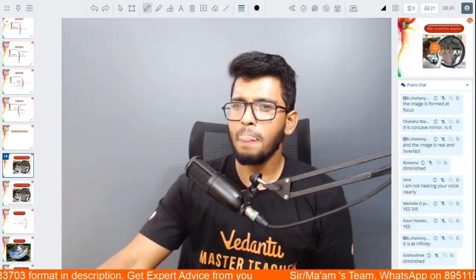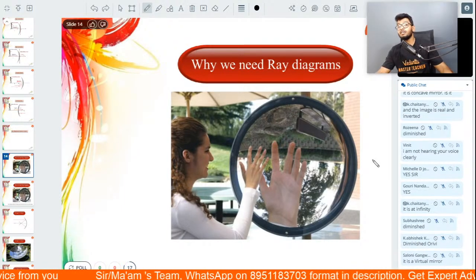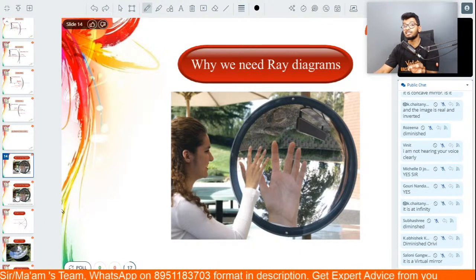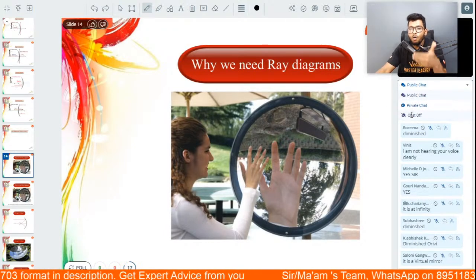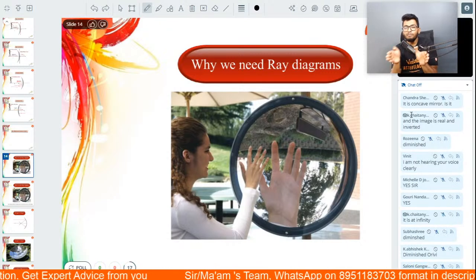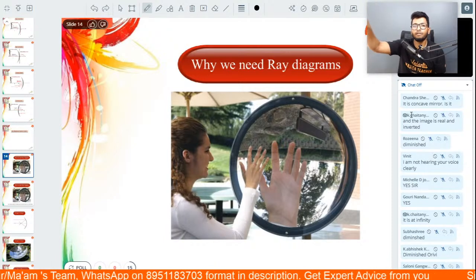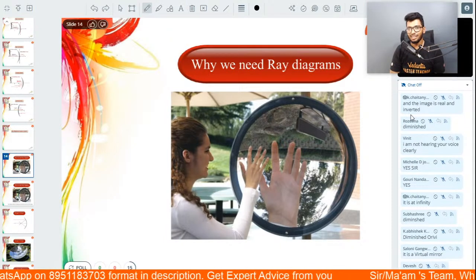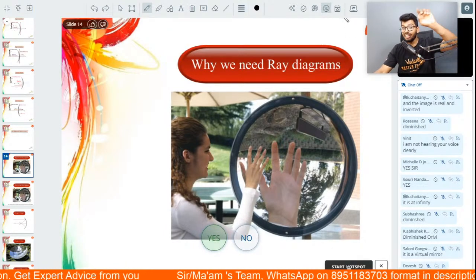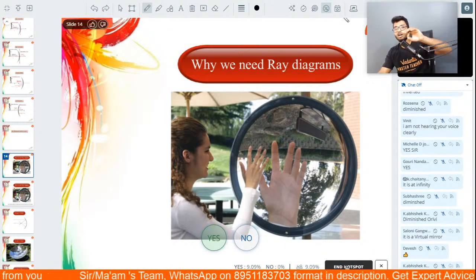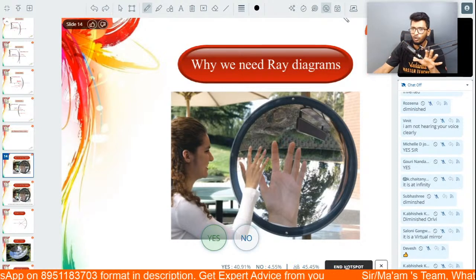Here is the thing, guys. The type of image that is formed in both concave and convex mirrors depends on where the object is kept. So using the ray diagram, you can actually predict what type of image is formed, what the properties of the image are, and where you should keep the object if you want a certain type of image to be formed in that position. Getting it? That is why the ray diagram is important. Understanding, people? That is the importance of this. It helps you to figure out where and what type of image is formed in what position.